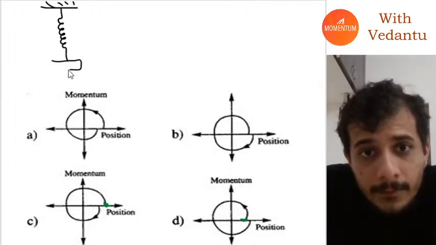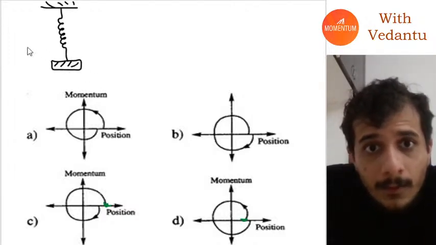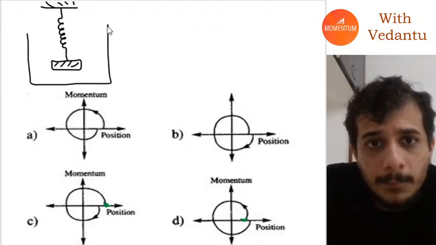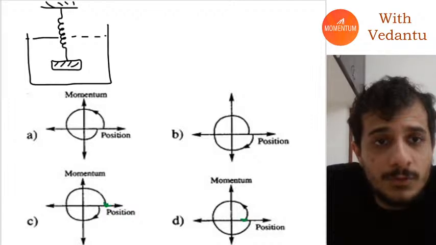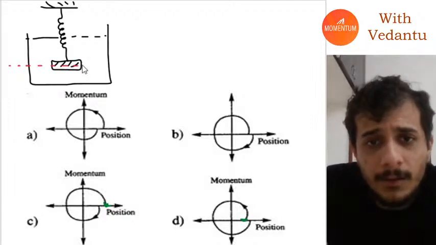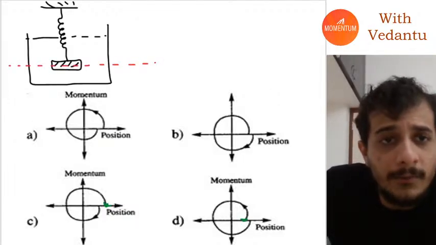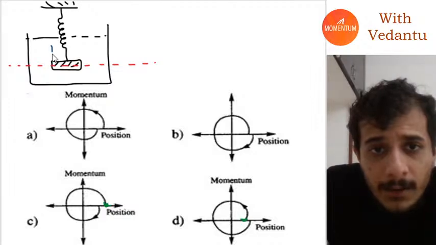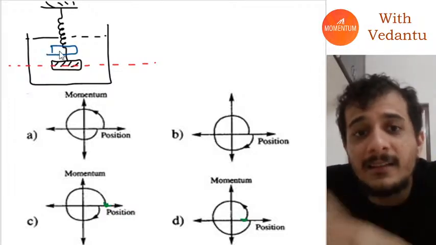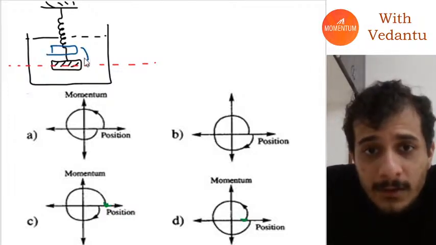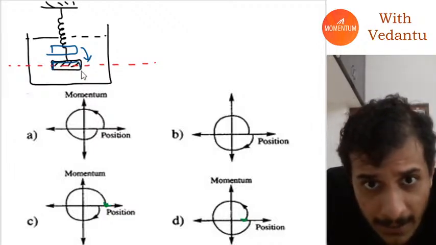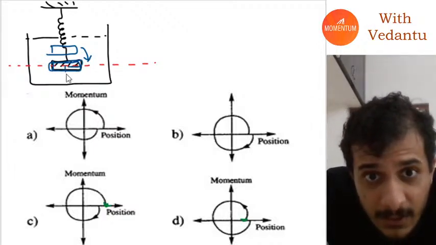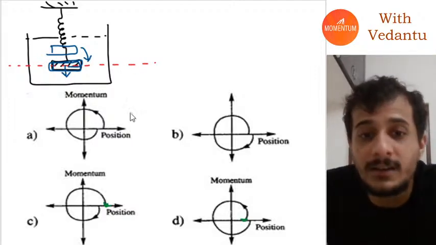Okay. So let's say this is my body and this is the liquid, and guys, I choose this as the reference line. The upwards direction is positive. What I have done is I have shifted this body in the upwards direction and then released it. So it will start going in which direction? It will start going in downwards direction. When it will come back to its mean position, it will have velocity in downwards direction.